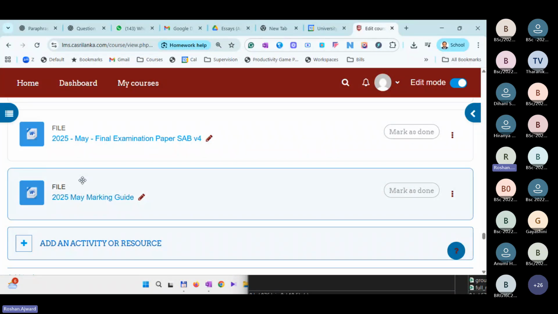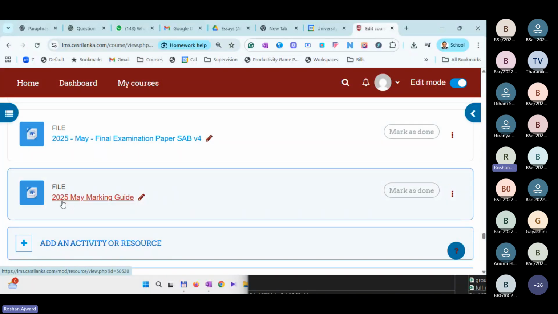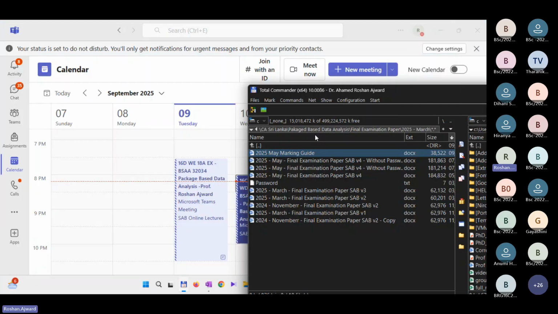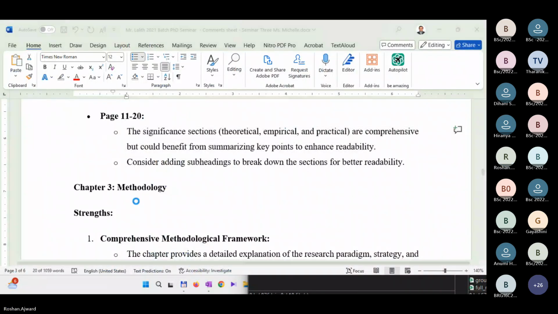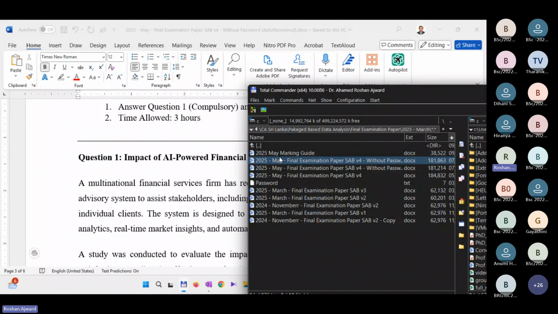So these are not actually model answers, right? These are brief answers. At the exam, you have to elaborate well, right? So I'm going to tell you how to do that. So why not you now download the 2025 May recent paper, right? It was in May, right? Okay. So please open that May paper as well as the marking guide, which usually I don't do, but I thought of giving that to you. Why not?